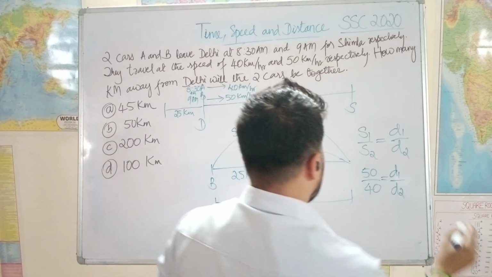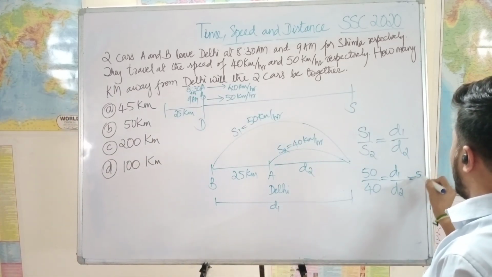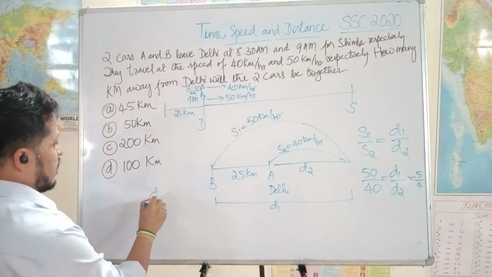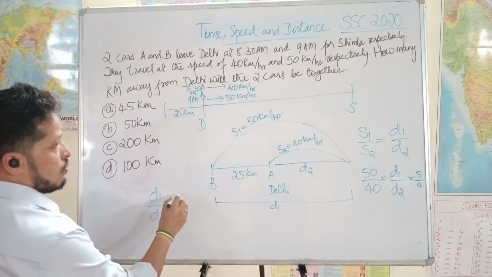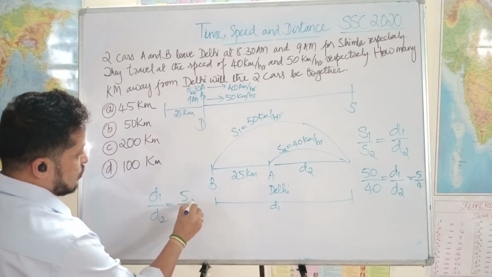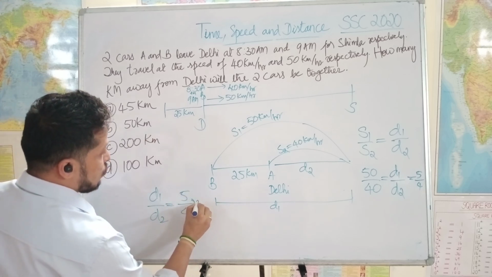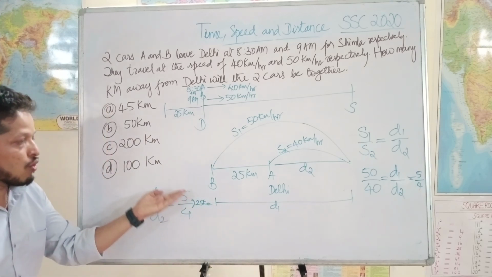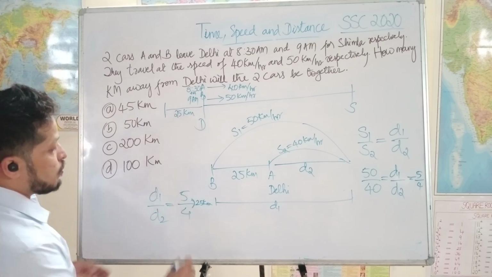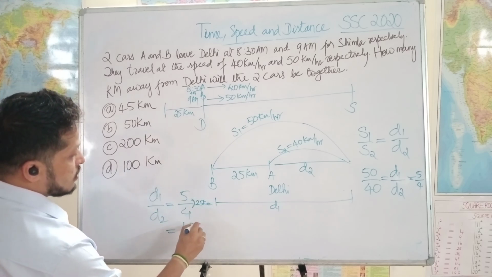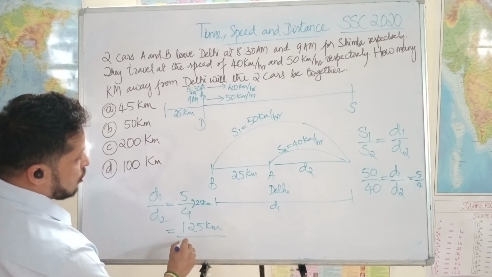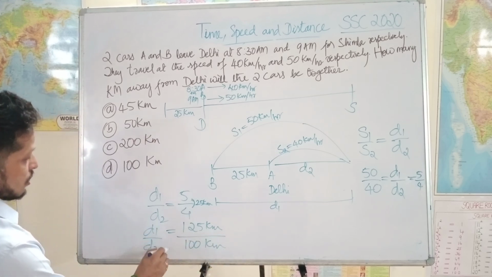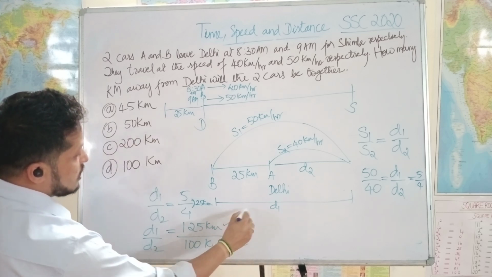But here, what is the difference? Here it says 5 by 4. That means d1 by d2 is equal to 5 by 4, which is 1 unit difference. This 1 unit is giving us 25 kilometers. If 1 unit is equal to 25 kilometers, then 5 should be 125 kilometers and 4 should be 100 kilometers. Correct? So d2 should be 100 kilometers and d1 is 125 kilometers.